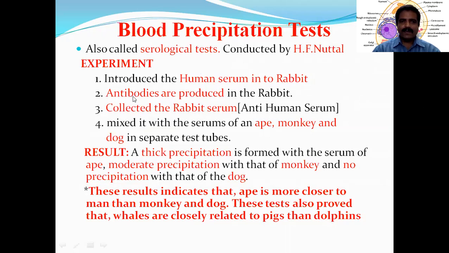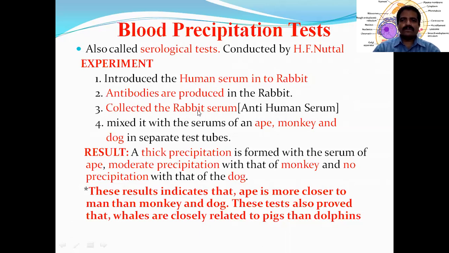So the rabbit developed antibodies. Whenever a foreign material comes into the body, the body immediately responds and secretes some antibodies. In the same manner here also the rabbit secreted antibodies against this human serum, because the human serum is a foreign material. So as the foreign material is injected, the rabbit developed antibodies, and these antibodies are against the human serum.